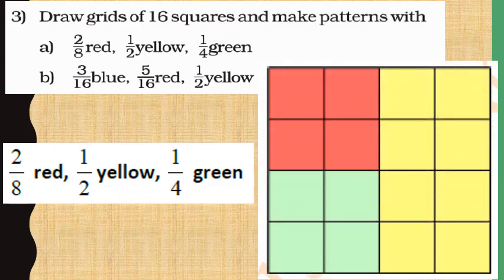Grids of 16 squares and make patterns. A. 2/8 red, that is, out of 8 boxes 2 are red. So out of 16 boxes 4 will be red. Half yellow, that is, out of 2 boxes 1 is yellow. So out of 16 boxes 8 will be yellow. 1/4 green, that is, out of 4 boxes 1 box will be green. So out of 16 boxes 4 boxes have to be green.